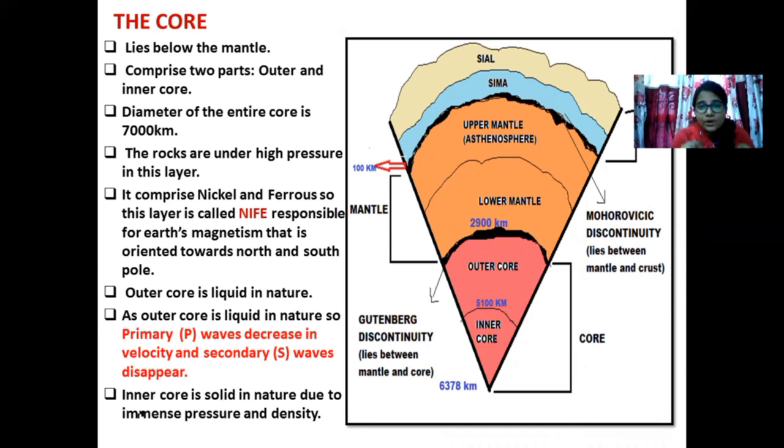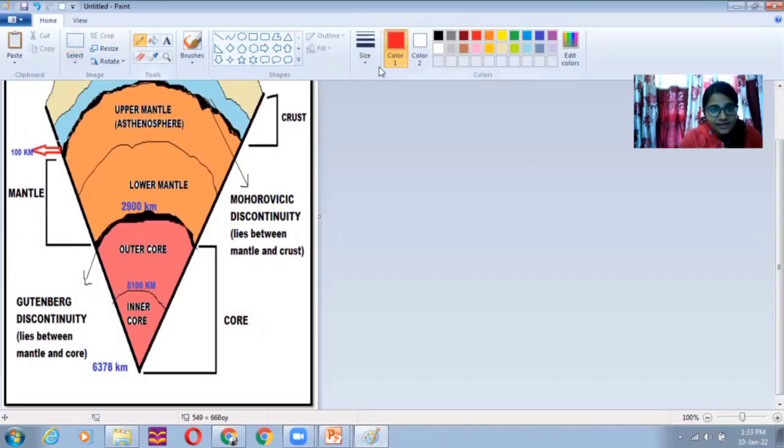What seismologists found out in the outer core was that the primary waves were moving with a very low velocity in the outer core. But the secondary waves, they disappeared. They totally disappeared. And with the help of that, they concluded that the outer core must be liquid in nature. What can be another explanation? As I told you, rocks exist in solid state in the inner core.